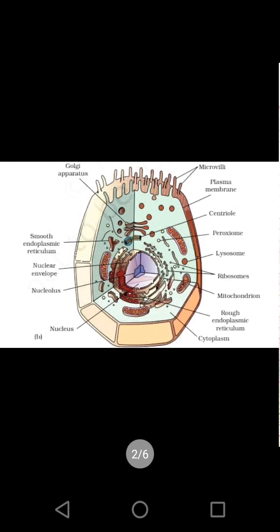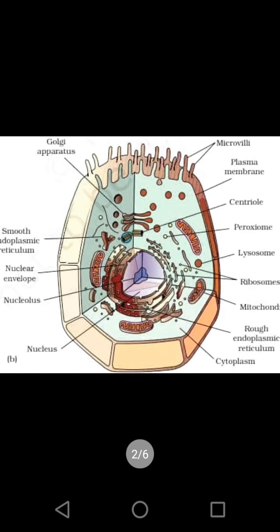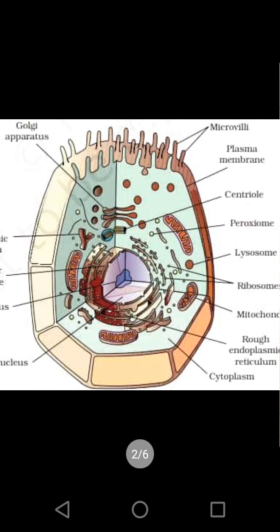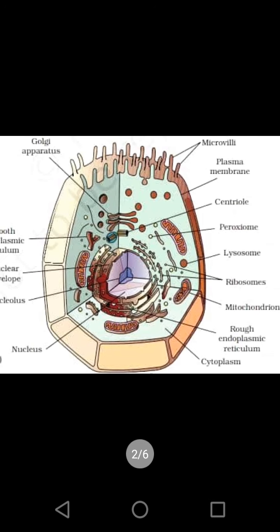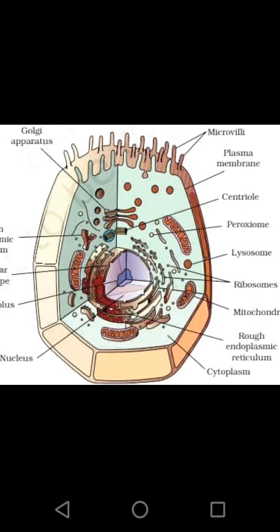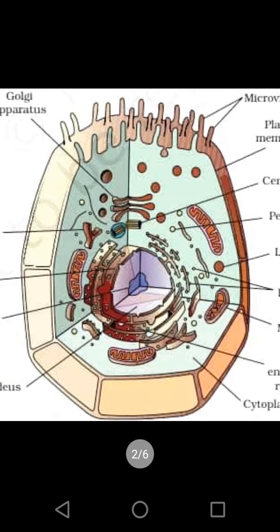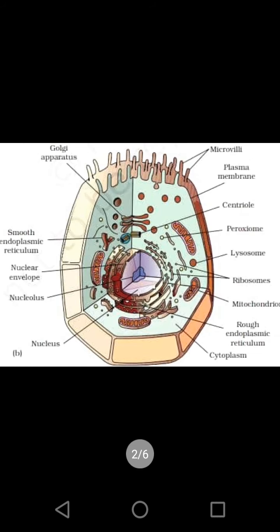The outer protective layer is called the cell membrane or plasma membrane. It gives shape to the cell and envelops the cell organelles. Then the nucleus. The nucleus is situated centrally and is bounded by a double layered nuclear envelope.